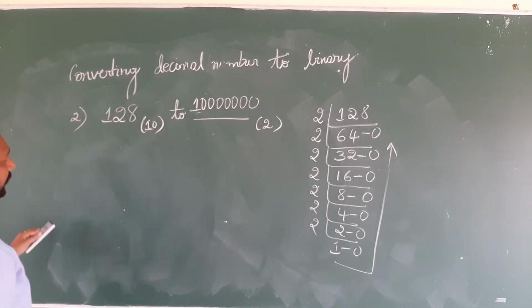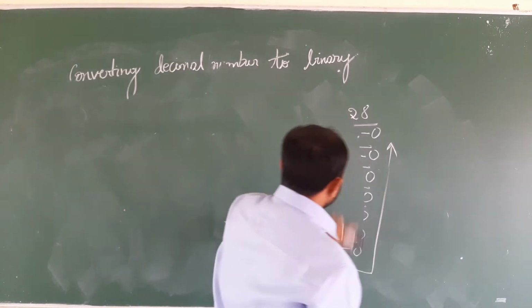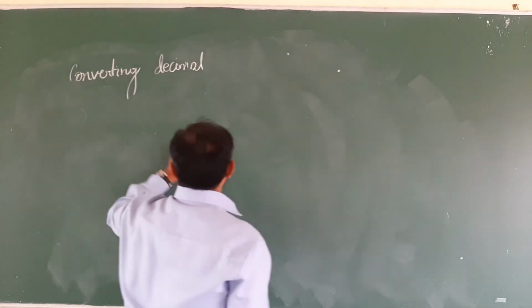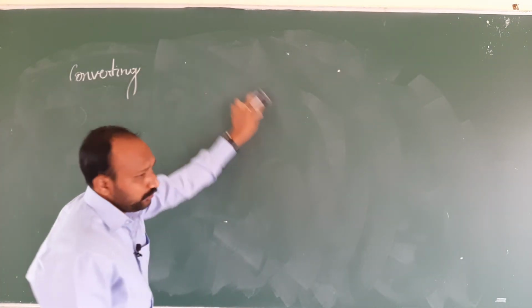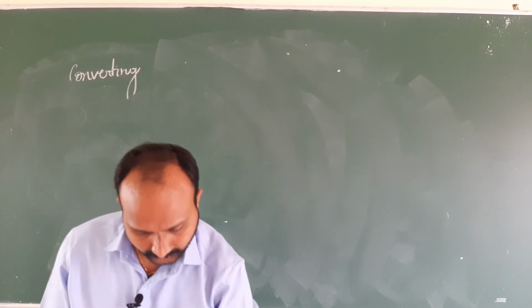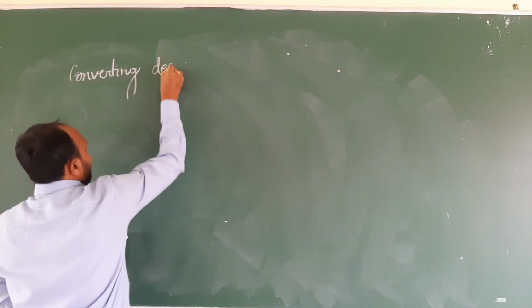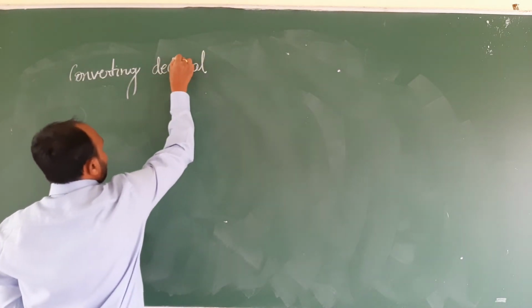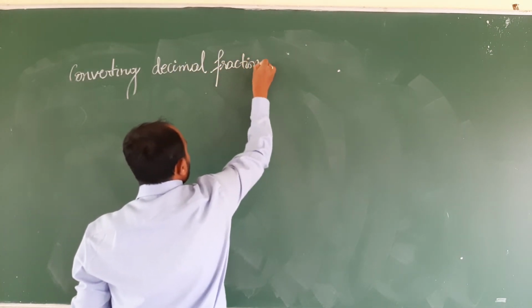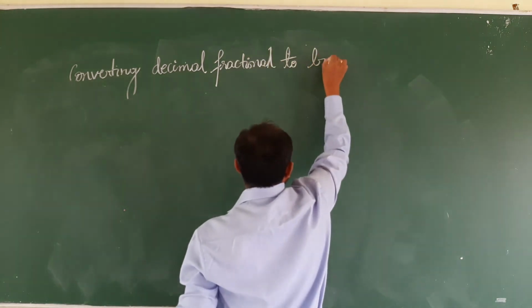Next, let us try one more time. Let us try to convert a decimal number, that too, a fractional value. Okay, a decimal fractional value to binary.